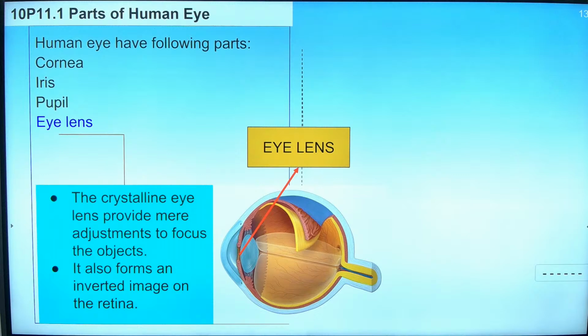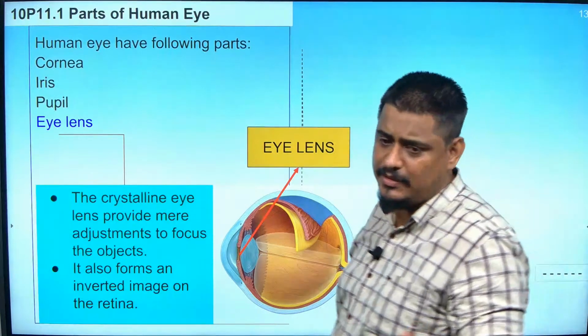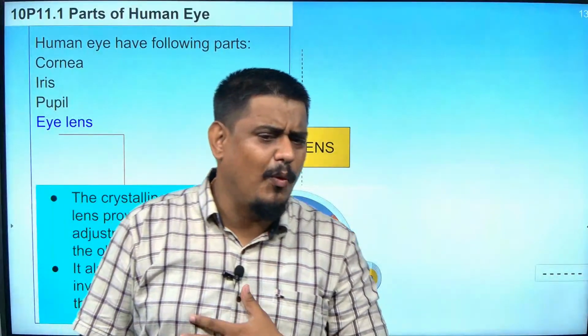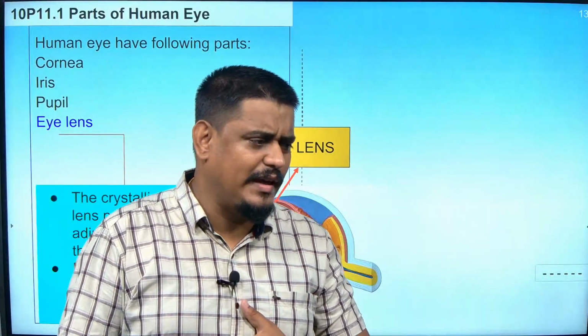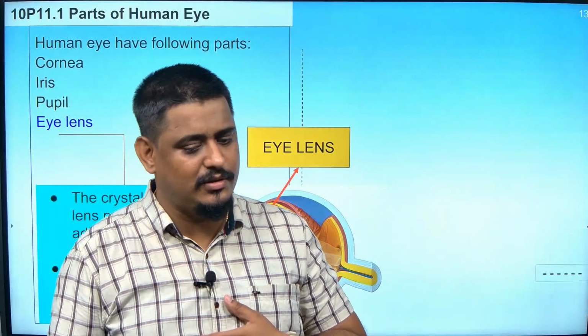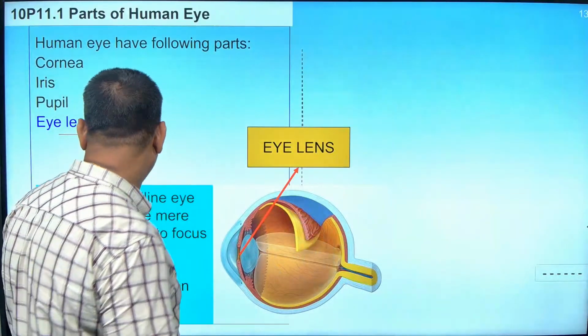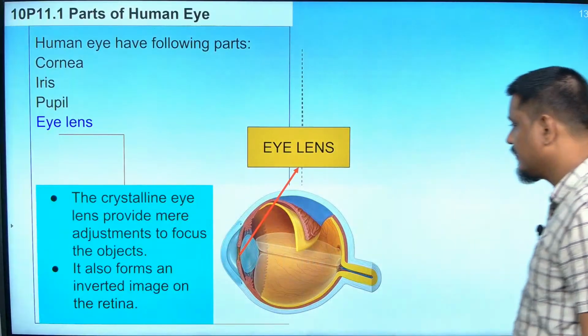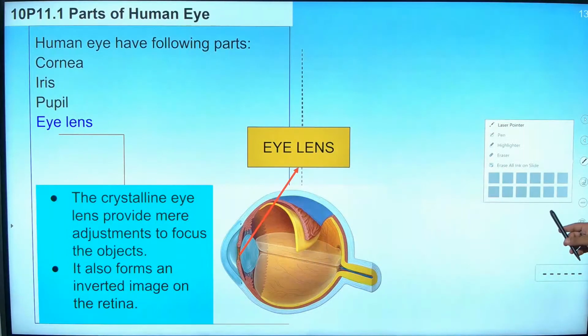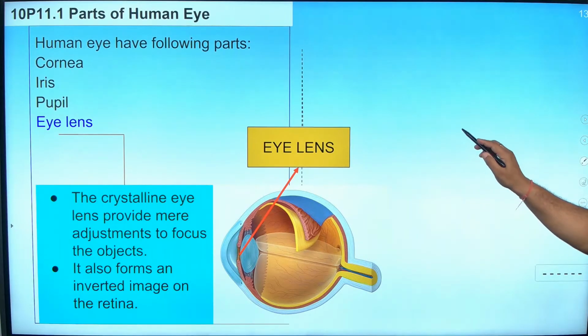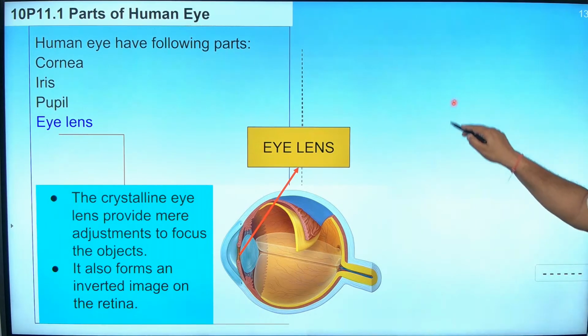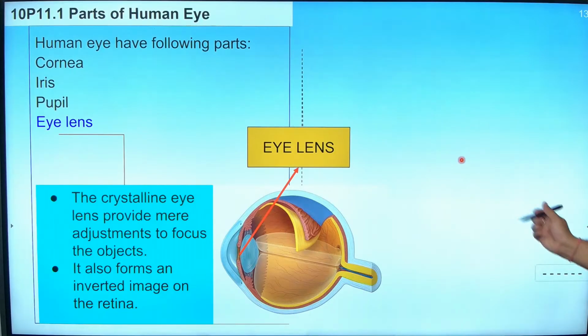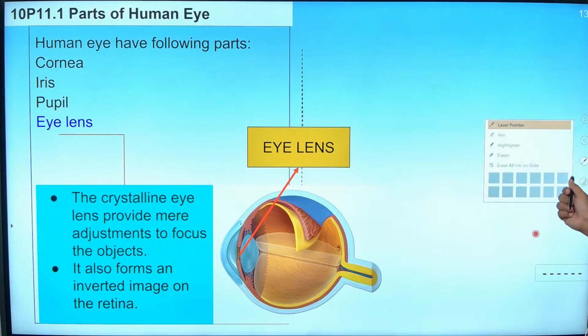So, the eye lens. See, now how we learnt about lenses in the previous chapter. You learnt about concave lens and convex lens. What kind of lens is our eye? Concave or convex? Concave. Very good. How concave, man? You know how the concave lens will be?